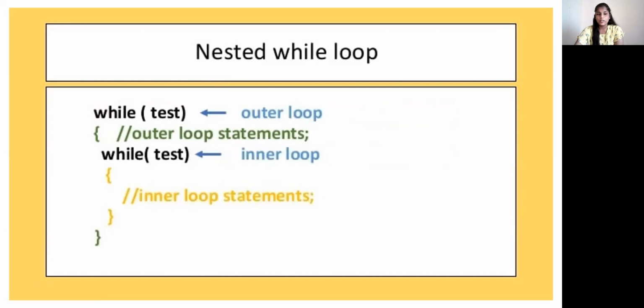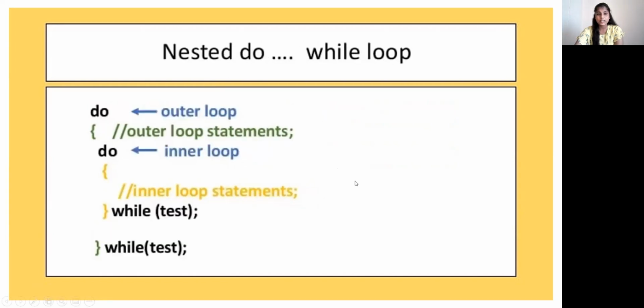Nested while loop: while, test, outer loop; while, test, inner loop. These are the statements used for the outer loop and inner loop. Nested do while loop: do, outer loop, do, inner loop. These are the statements for the outer loop and inner loop while we use nested do while loops.